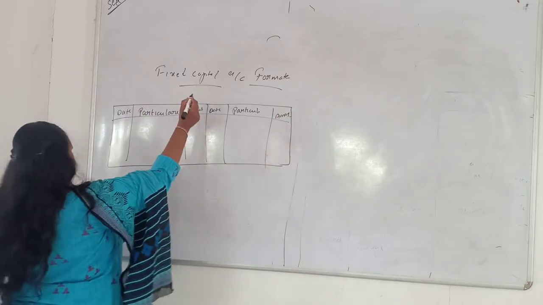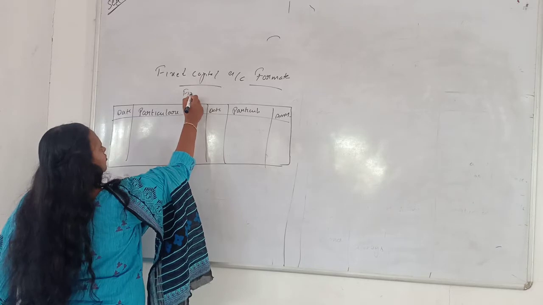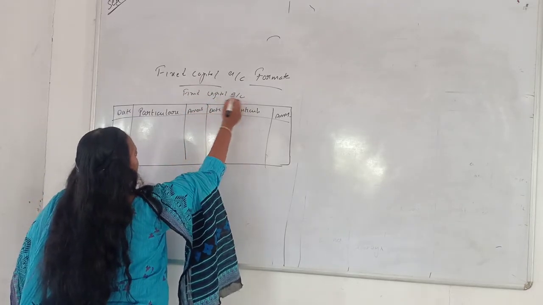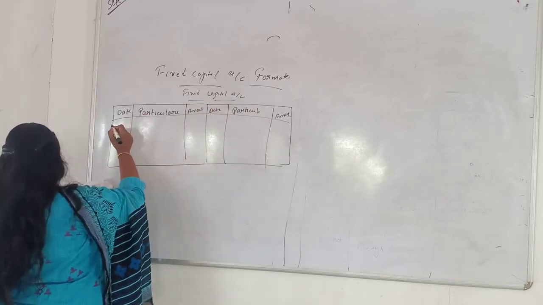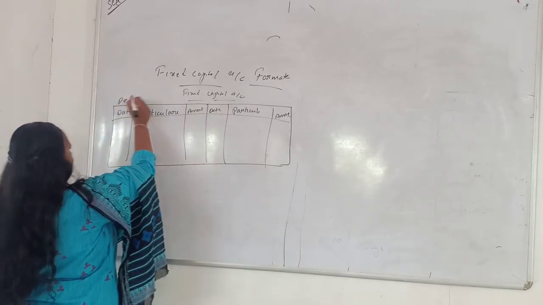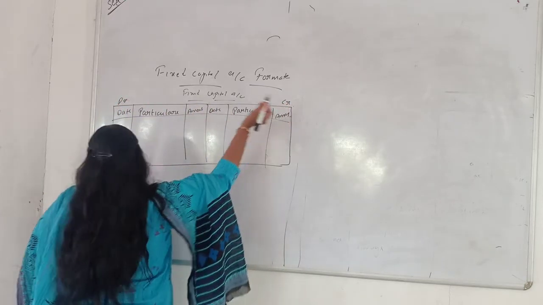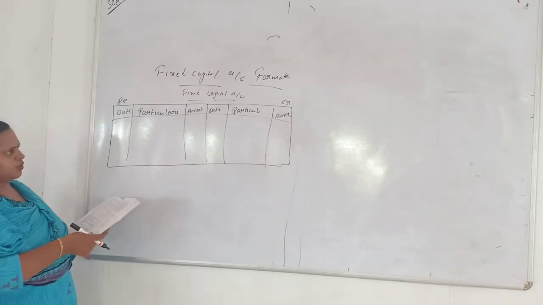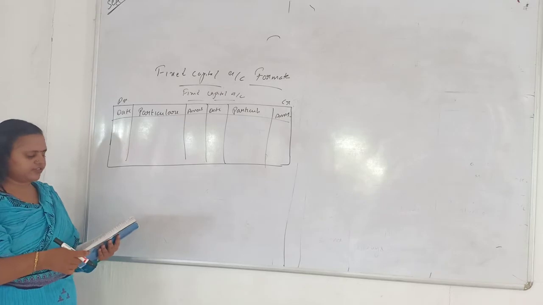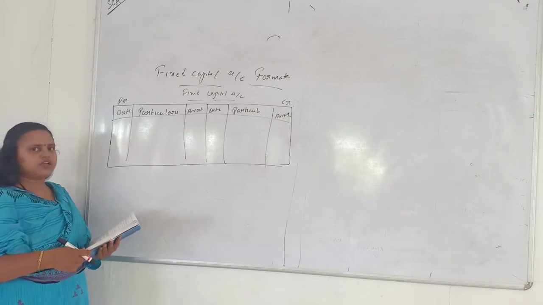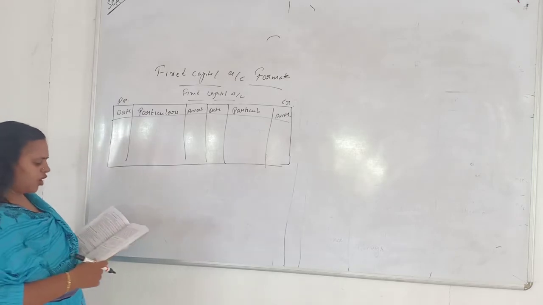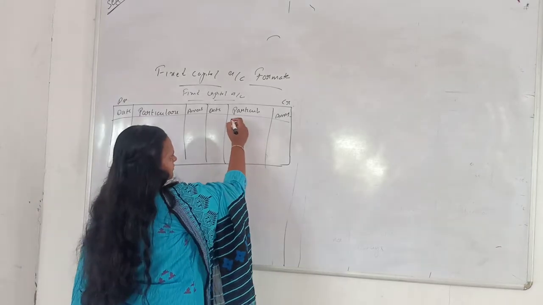This is the fixed capital account of a partner. Okay, so this is debit and this is credit. See here, as I told you earlier, in the fixed capital account, whatever the capital fund is, it is entered on the credit side.